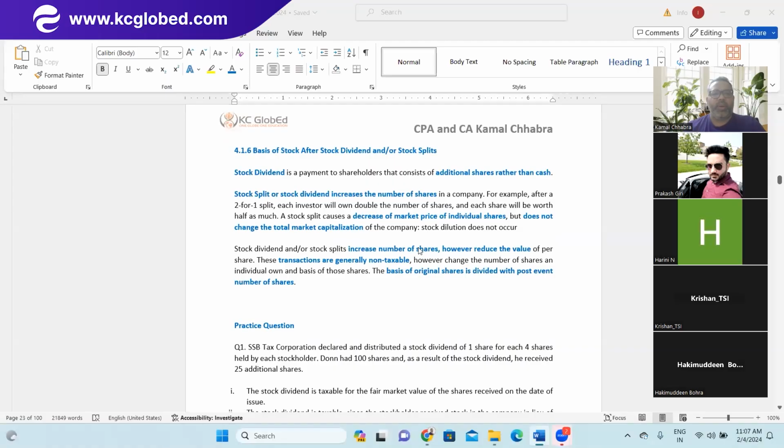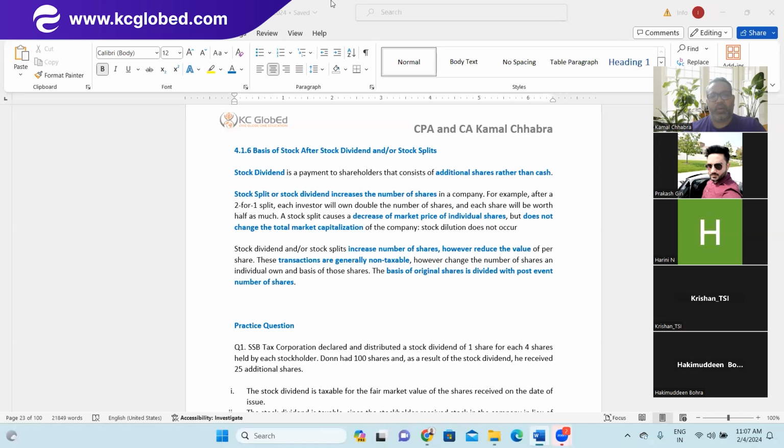In this video of federal taxation on property transactions, we'll be covering in detail the basis of stock after a stock dividend and stock split. In addition to that, we'll do some practice questions as well. So let's dive in to understand the basis of stock after a stock dividend and stock split.